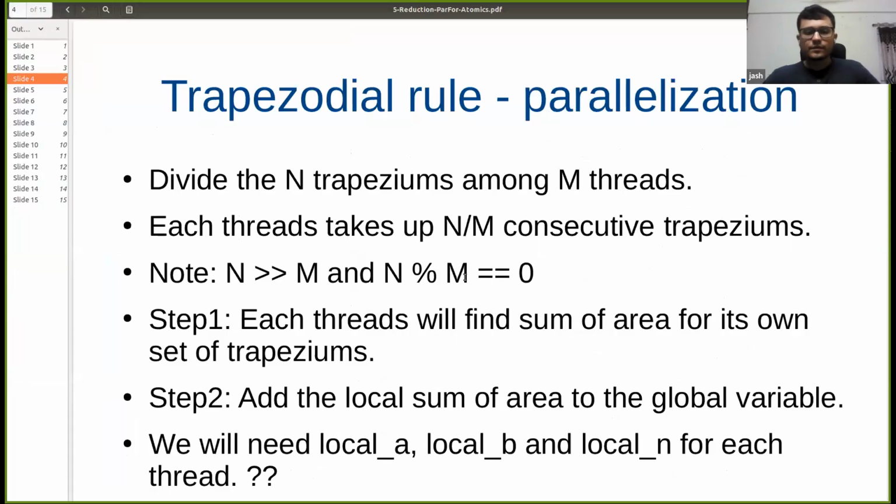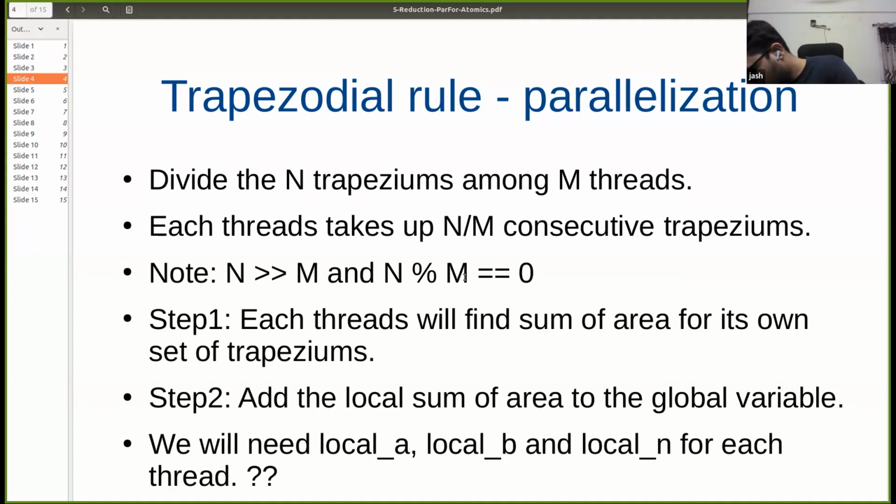So let us quickly move back to the slides. Right, so we saw how we'll go about parallelizing this. Each thread will find its own area, I mean the area of its own set of trapeziums which are assigned to it, and we'll sum up all those areas and find the total area under the curve. We also understood how we can get local A, local B, and local N, and local H is the same as H. So these things are clear. Now let us jump to the code so that we can understand how it actually works.